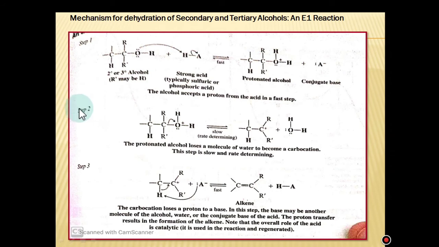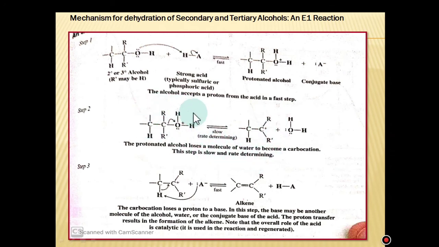Step number 2, which is generally considered as the rate determining step. Here, this H2O is lost due to withdrawing of this electron cloud toward the oxygen and the formation of a carbocation takes place. The protonated alcohol loses a molecule of water to become a carbocation. This step is slow and is the rate determining step.